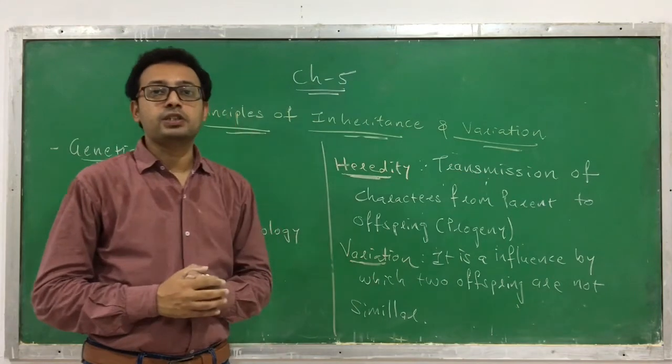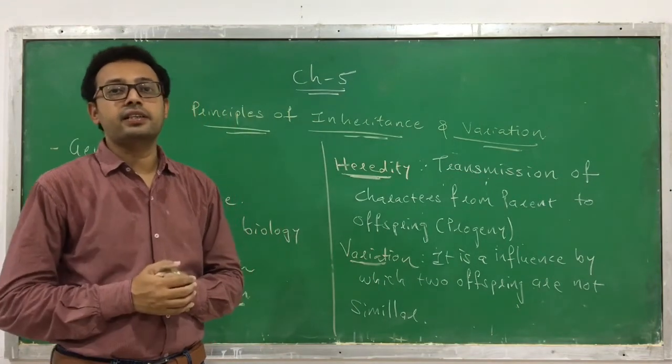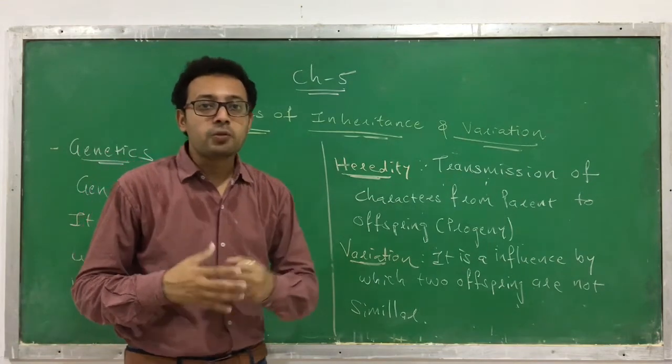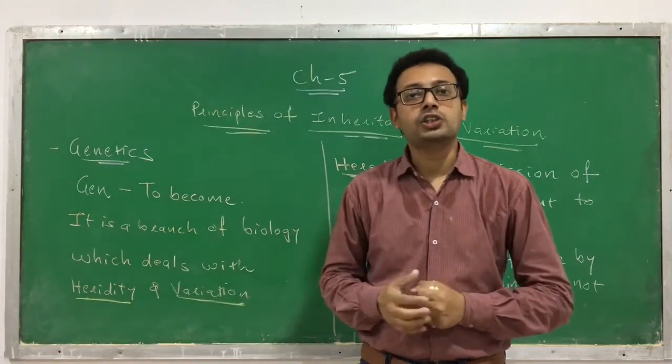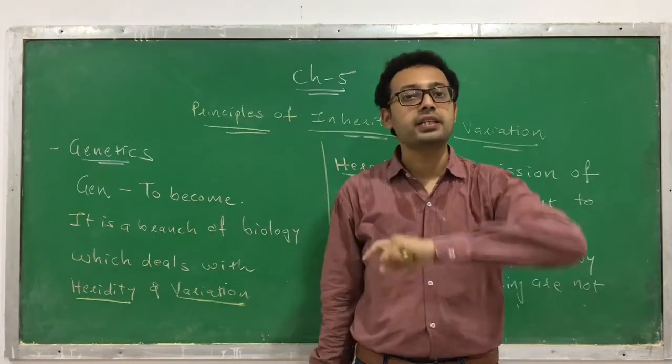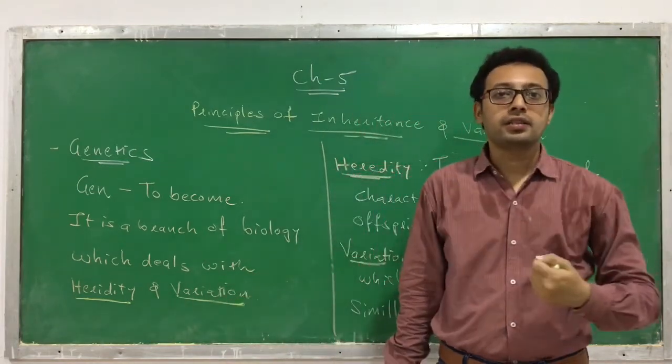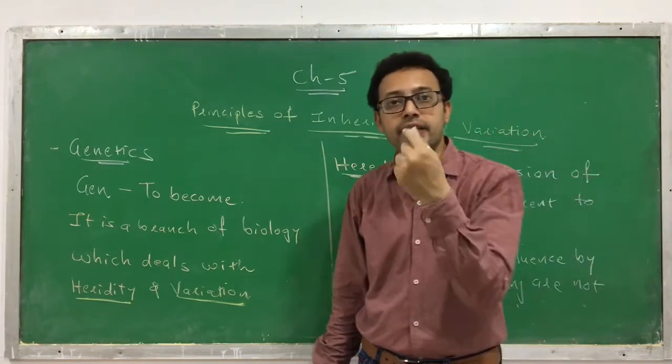Now these principles of genetics, that means heredity and variations, are not new. You might have heard that we were doing selective breeding in ancient times. Even these practices were very old, but at that time we were not doing it scientifically.